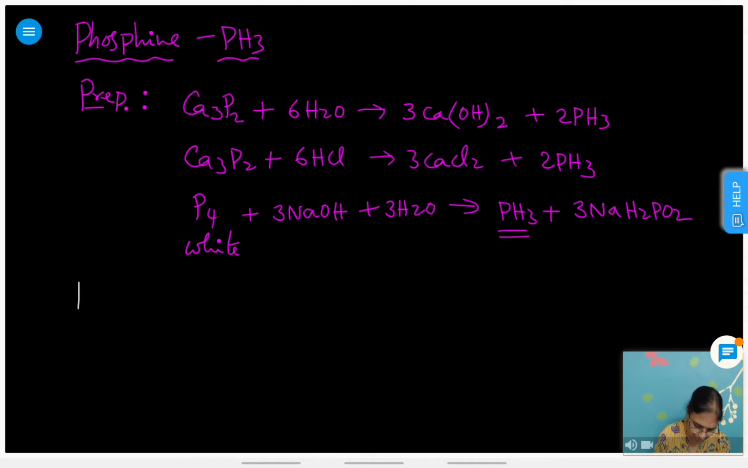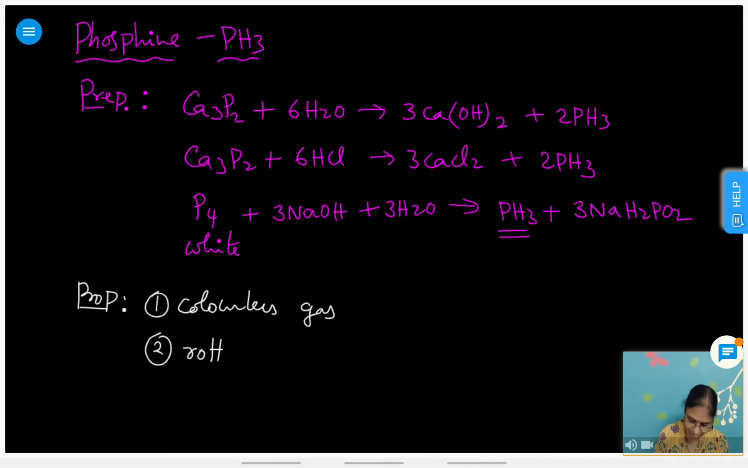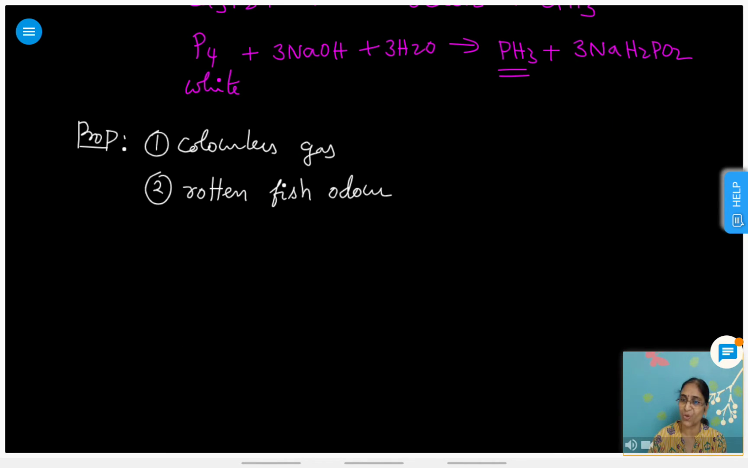Now, what are the properties of this? First one is it is a colorless gas, and it is having a rotten fish odor, similar to that of rotten fish. Can you tell me which substance is having a rotten egg odor? H2S, not SO2. SO2 is having a pungent odor, but H2S is having a rotten egg odor, but this is rotten fish odor. And this is highly poisonous.